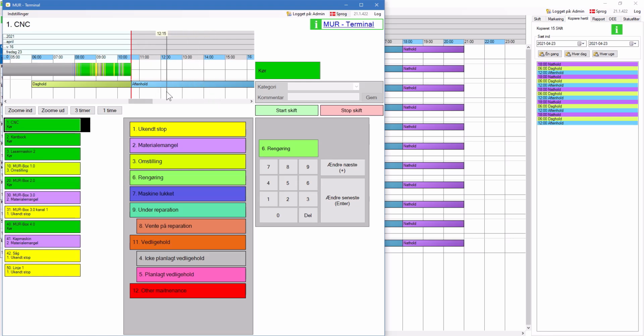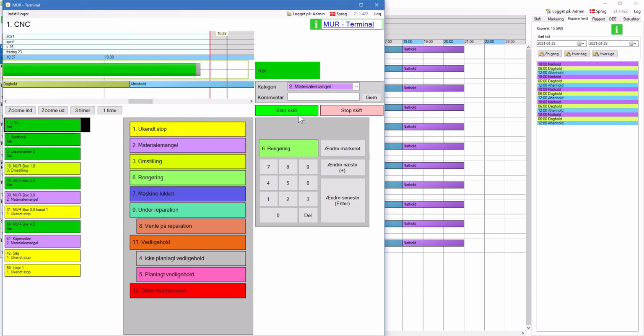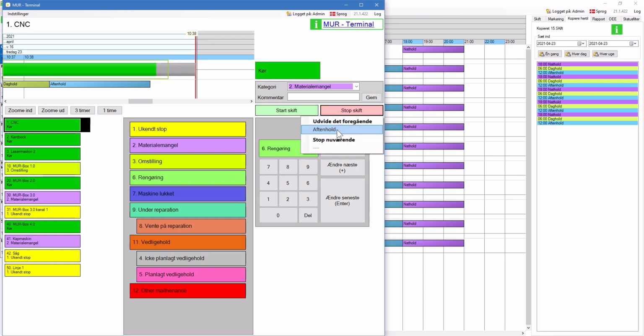And similarly, if we zoom in and say this is the end of the afternoon shift, we can say to stop the afternoon shift like this. And this is the end of the shift. Now, if you accidentally stop the shift too early, you can stop it again to expand the old shift a little bit more.